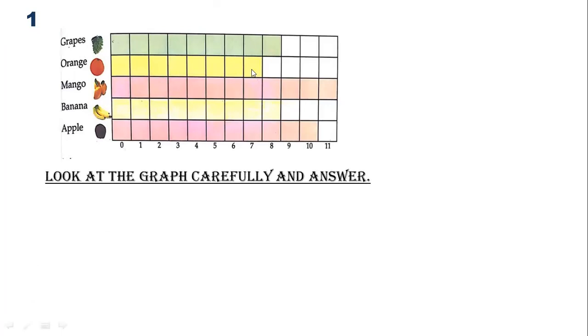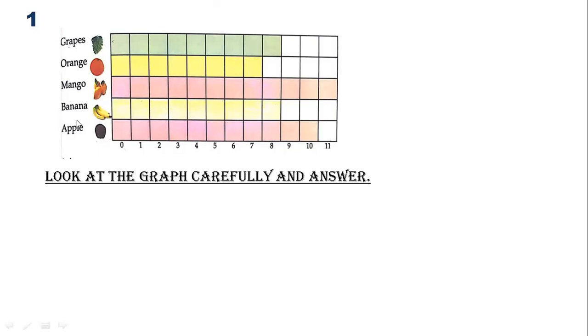Now let's try to see this question. Here we have grapes. The grapes are liked by 8 people. Oranges are liked by 7 people. Then the mangoes are more liked, by 11 people. Bananas are liked by 8 people again. And apples are liked by 10 people.